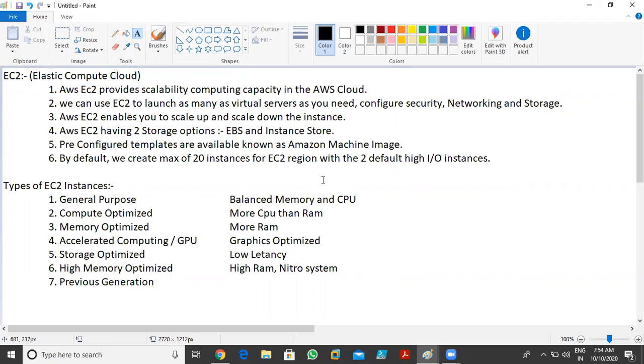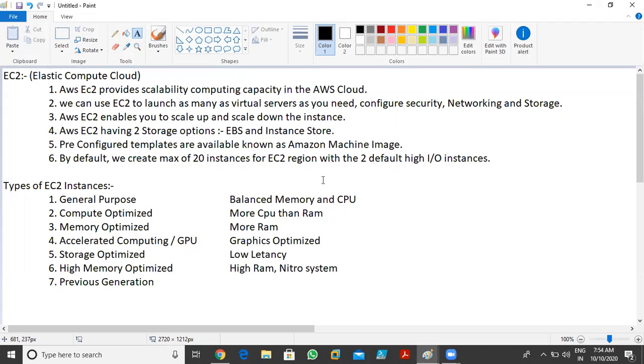Now the sixth one we have is high memory optimized. High memory optimized and memory optimized are the same kind of instances, with a small difference. In memory optimized we can use more RAM, and in high memory optimized we can also use high RAM. But in high memory optimized instances, we use the Nitro System. Now what is the meaning of Nitro System? Nitro System is a kind of hypervisor, a special type of hypervisor, and it is used to manage resources properly.